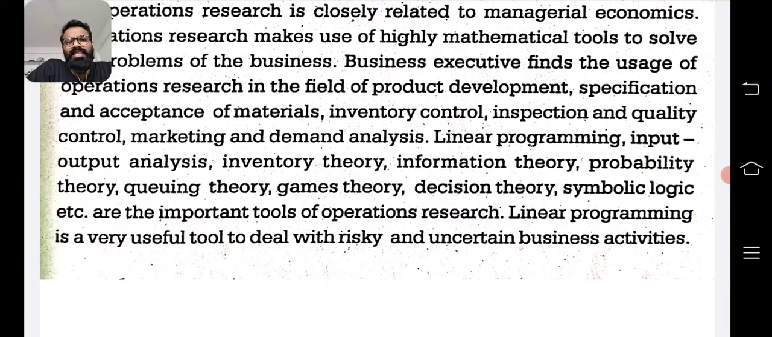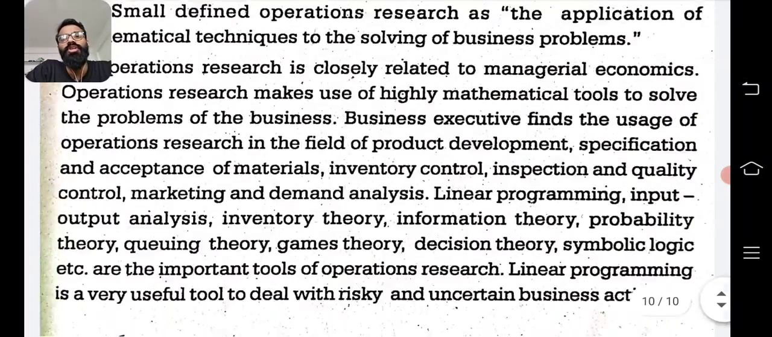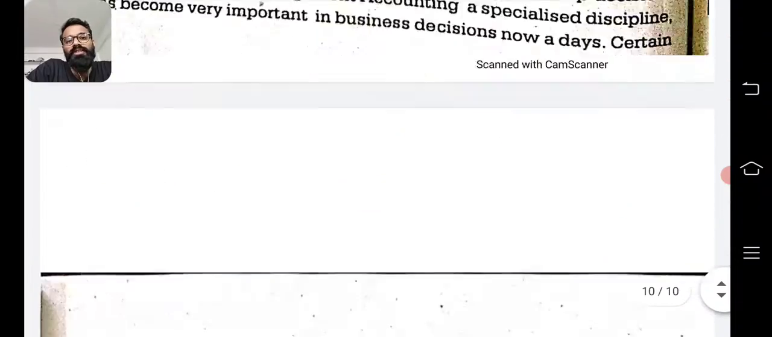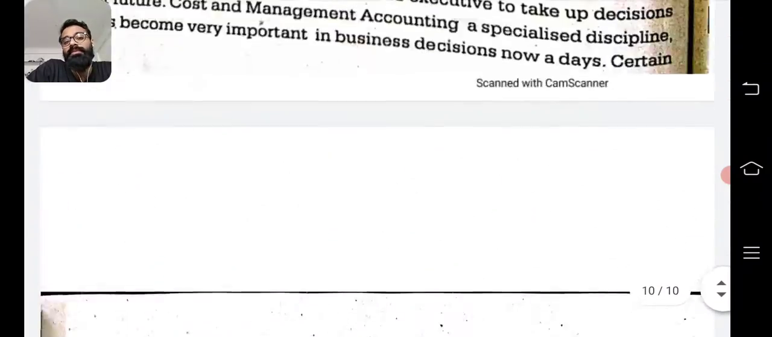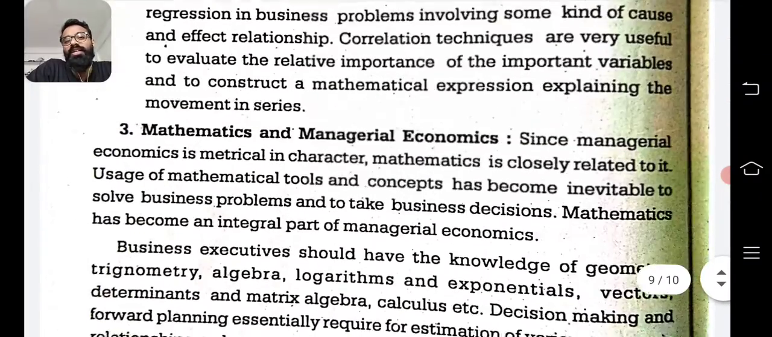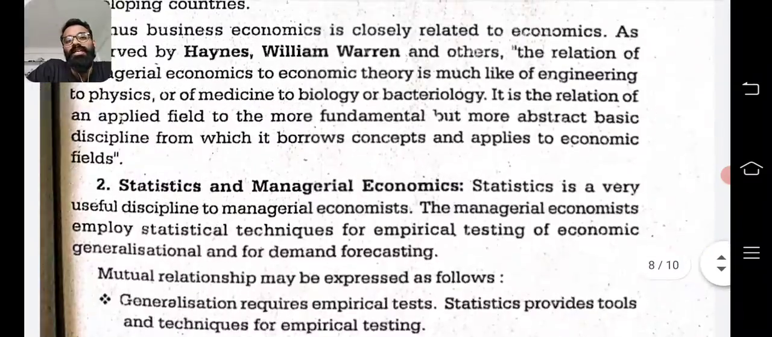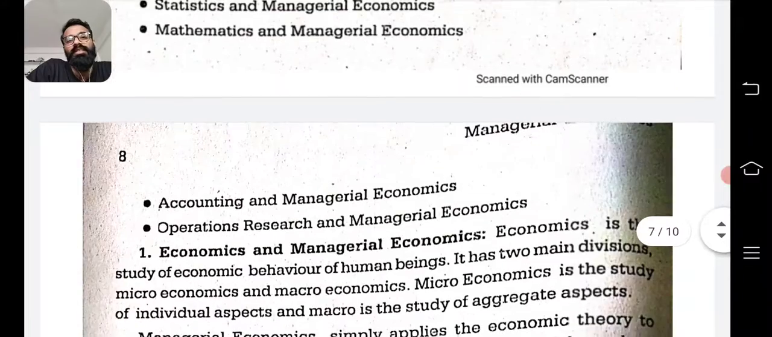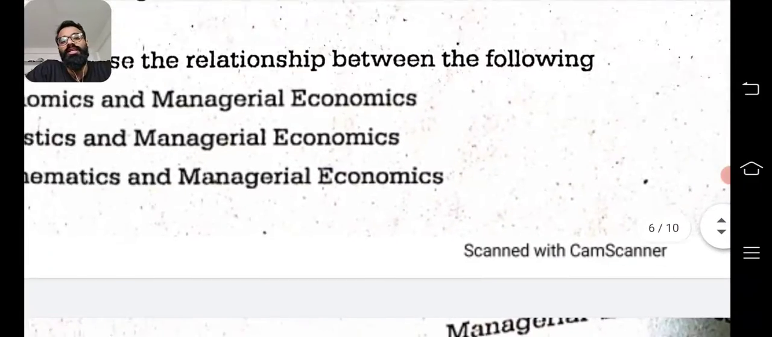So linear programming, input output analysis, inventory theory, information theory, probability theory, queuing theory, game theory, all this is part of the important tools of operations research which have to be used. So these five factors we have looked at: operations research and managerial economics, accounting and managerial economics, maths and managerial economics, statistics and managerial economics, and economics and managerial economics. So that is the relation with the other subjects.